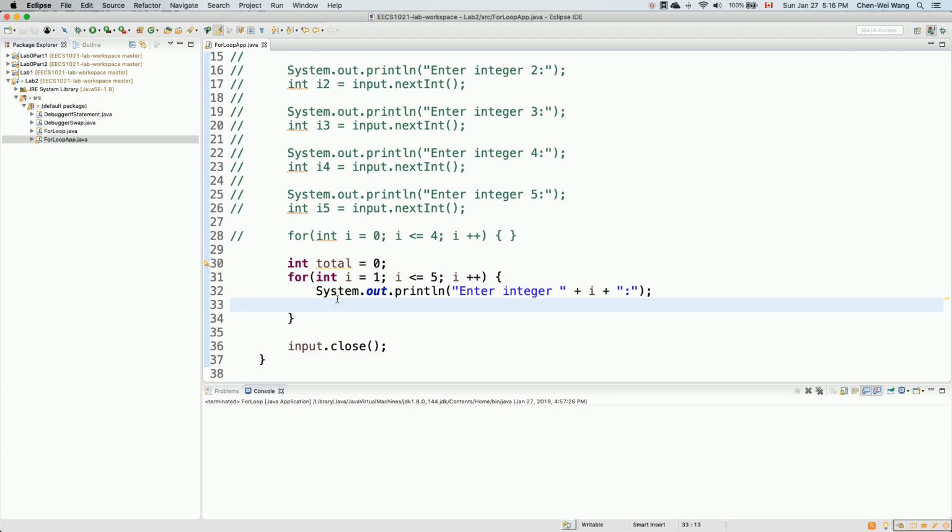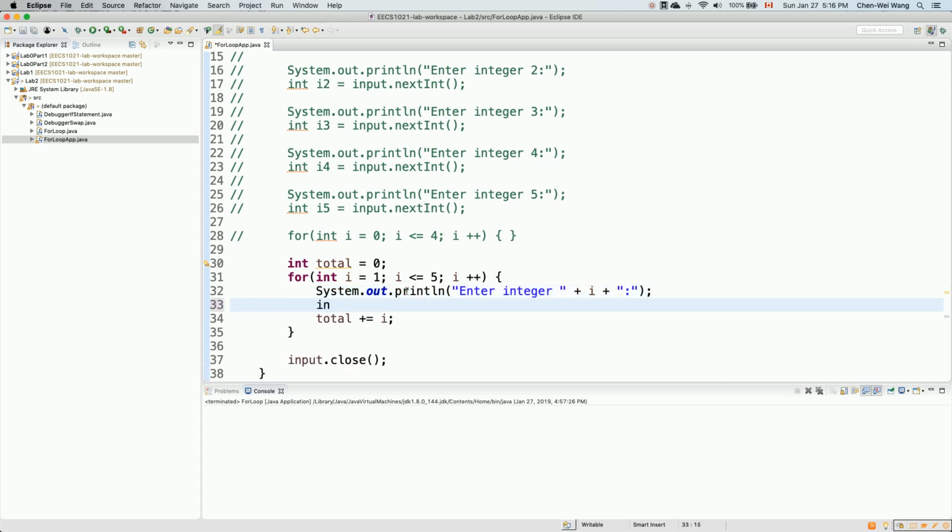Over here you can say total plus equal, which is equivalent to total is assigned total plus something, right? Plus equal, and then you can simply say i in this case. Oh, actually not i, beg your pardon. What we should do is really read in the integer from the user.